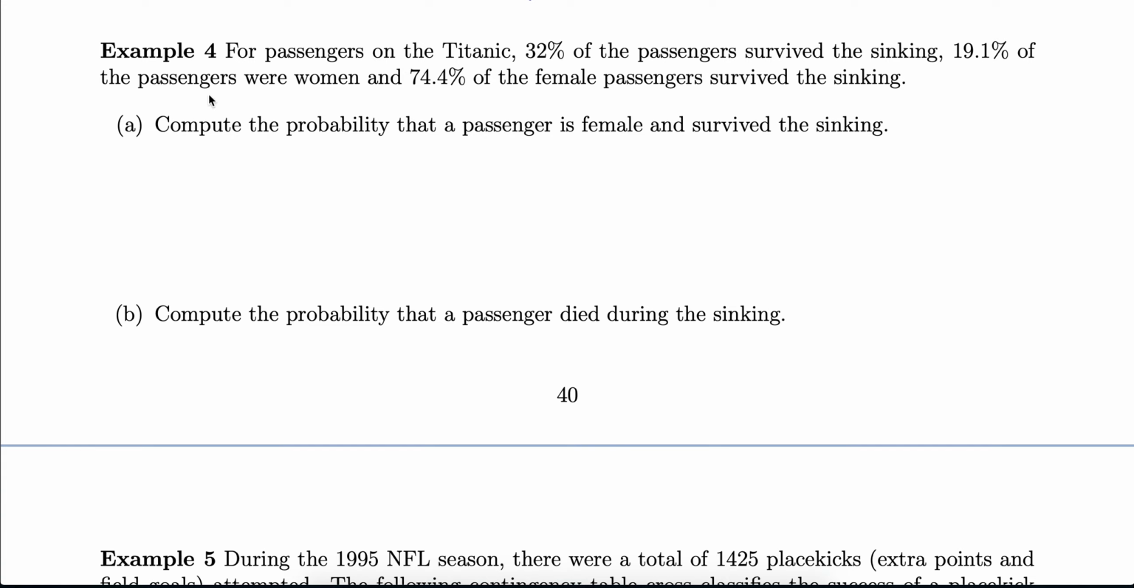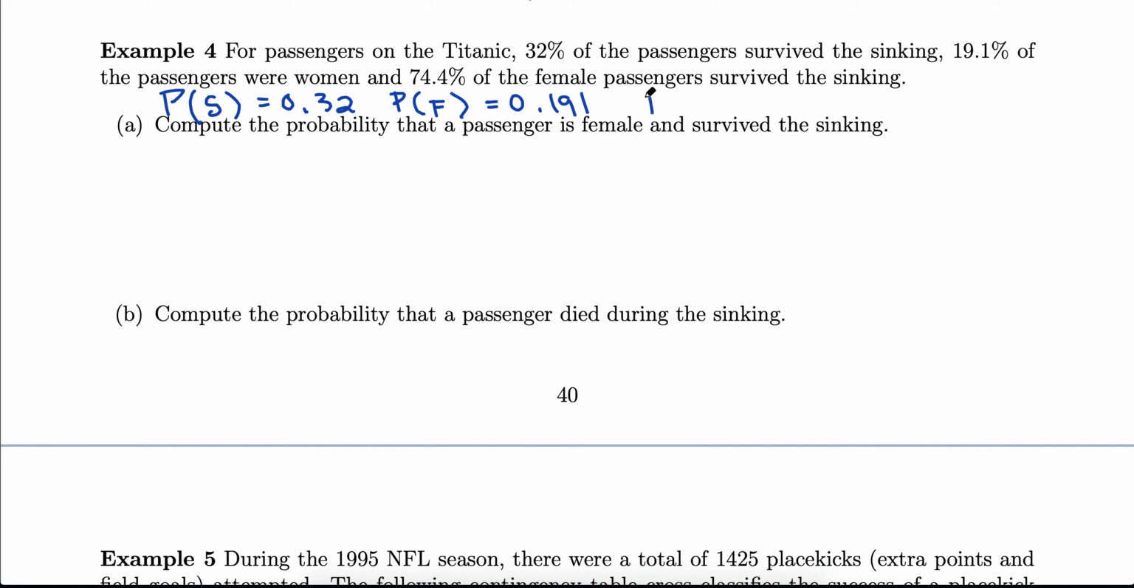On probability, for example 4, they tell us that 32% of the passengers on the Titanic survived the sinking. They don't ask us to write down our notation anywhere, so I'm just going to find a little spot to write this down. So probability of survived is 0.32. And then 19.1% were women, so probability female is 0.191.